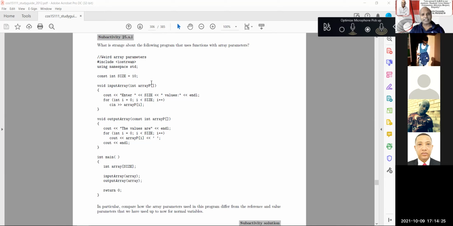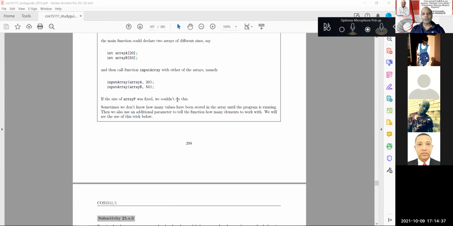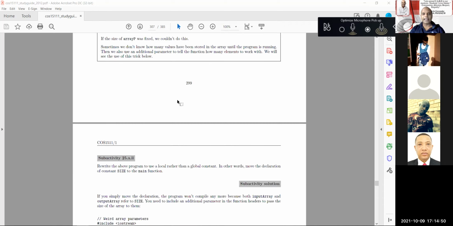But if you notice in this case, when I'm passing across, I'm not specifying how many elements there are in this array. So that's the issue here in this sub-activity 25.a. Now, in the next instance, when you are passing across the array as a parameter, you need to specify how many elements, what's the size of the array. And that's what I'm going to do.